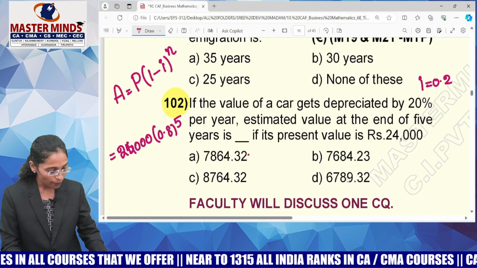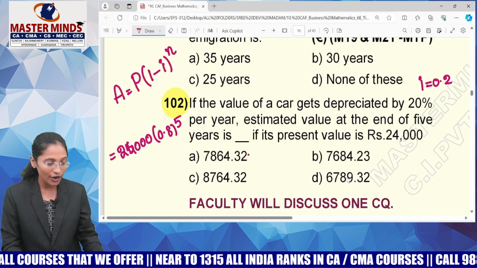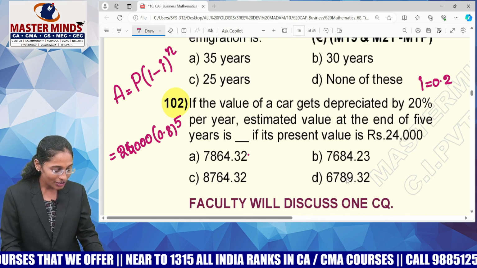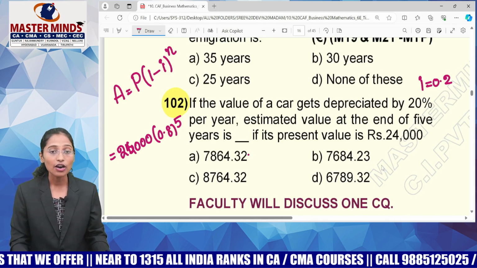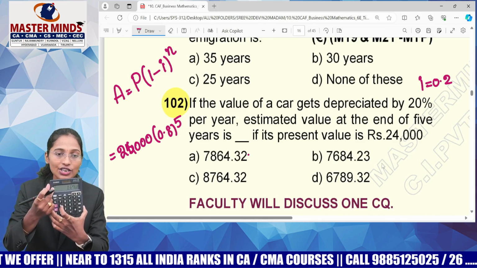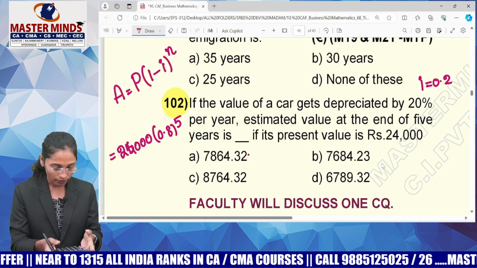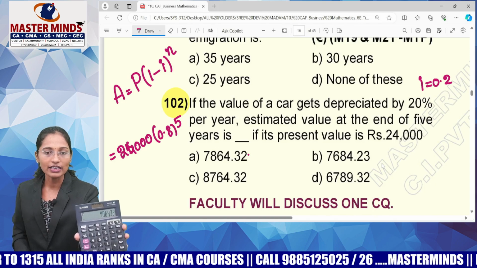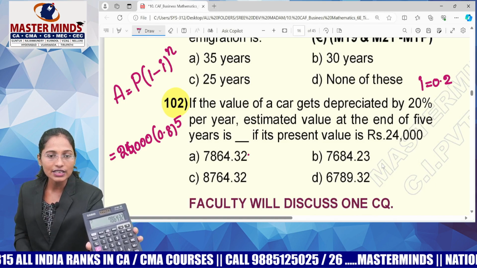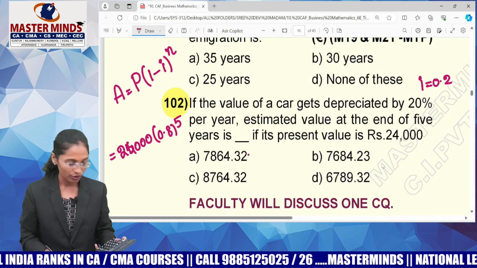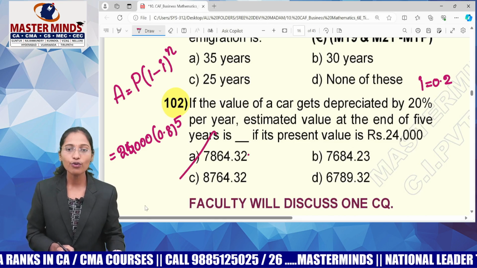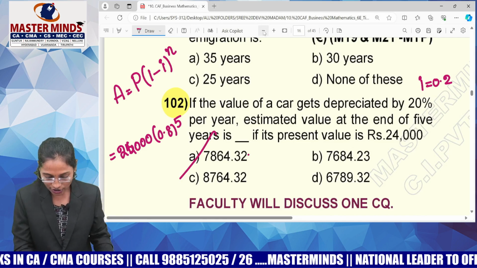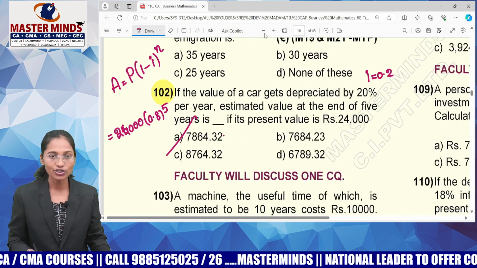Please calculate 0.8 whole power 5. Means 0.8 into equals, for 4 times, or else till you get your 6th step. Okay. Then into 24,000. So this is what my answer is: 7,864.32. So that's how you can calculate depreciation value.